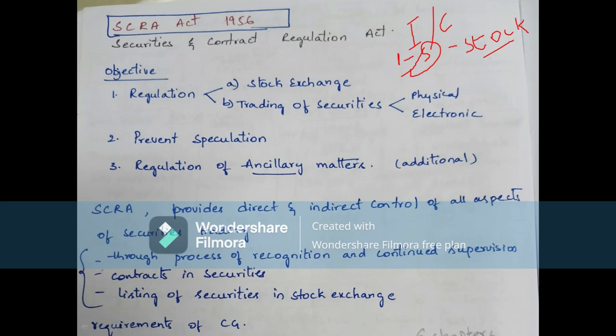The place for this is the BSE or NSE, where the depositories act as a stock market place. Through depository participants or brokers, we open the demat account and trade in the stock exchanges, which are nothing but BSE or NSE.